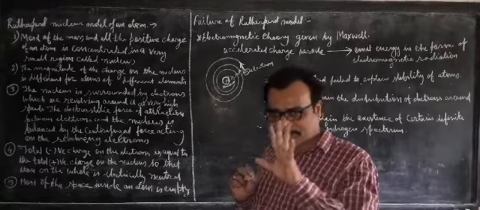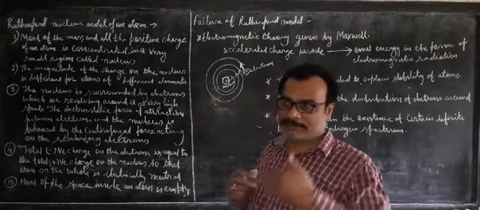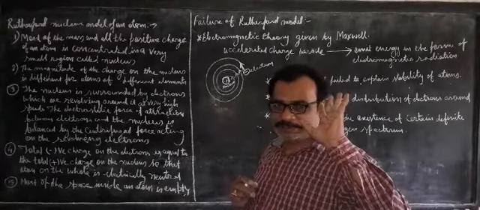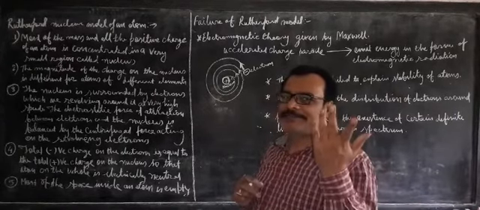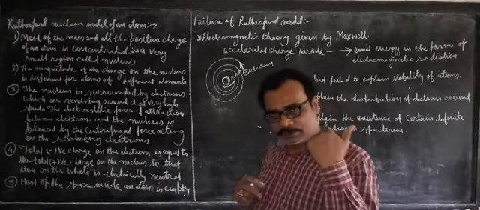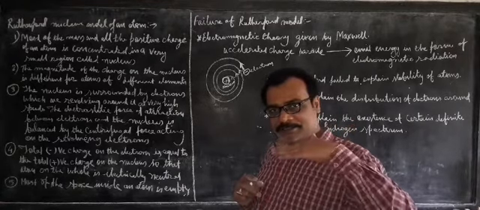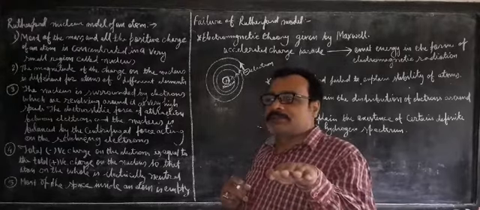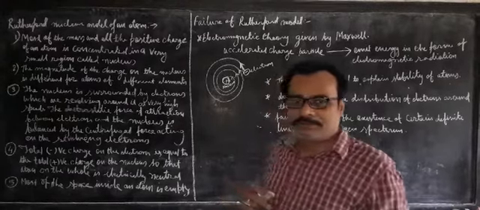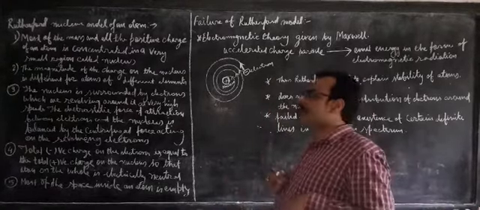There are four types of deflection. First, no deflection. Second, it deflects with a small angle. Third, it deflects with a large angle, and fourth, it deflects back in such a manner that it retraces its own path. So these four types of observation could not be explained by Thomson.